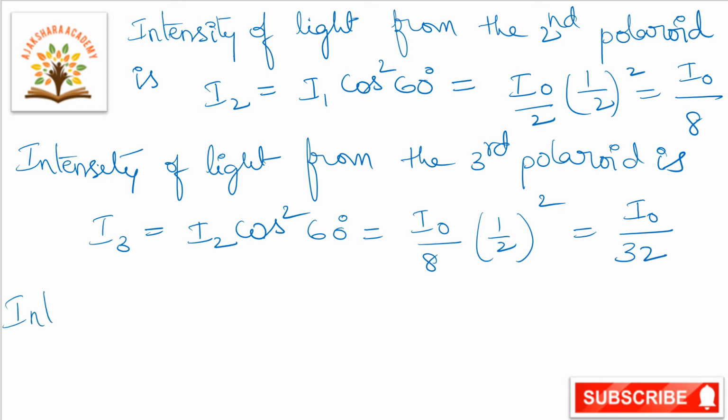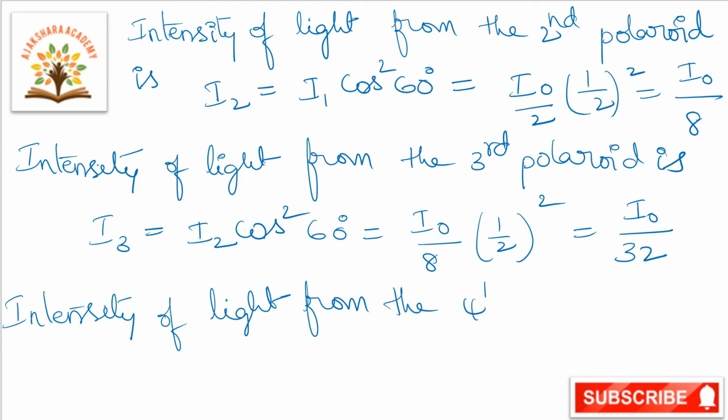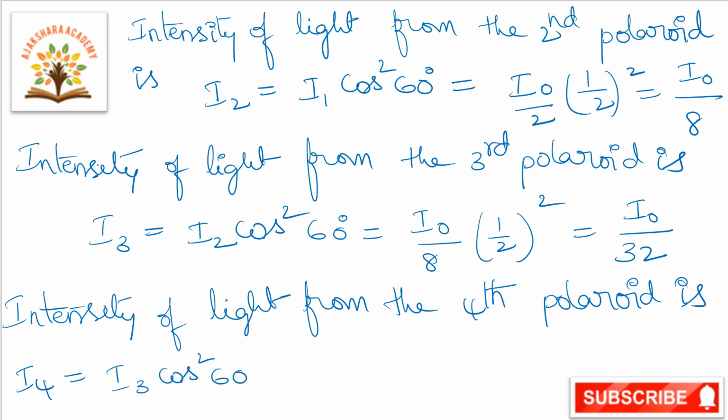Next, now we will calculate the intensity of light from the fourth polaroid. The intensity of light from the fourth polaroid is I4 is equal to I3 cos square 60, that is equal to I3, nothing but here we calculated the I3 value, I naught by 32.